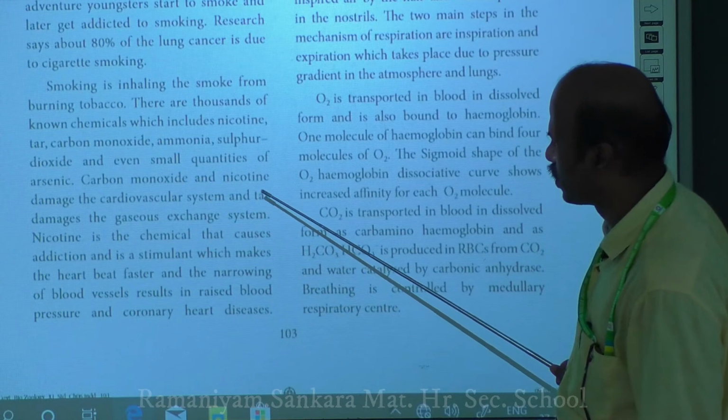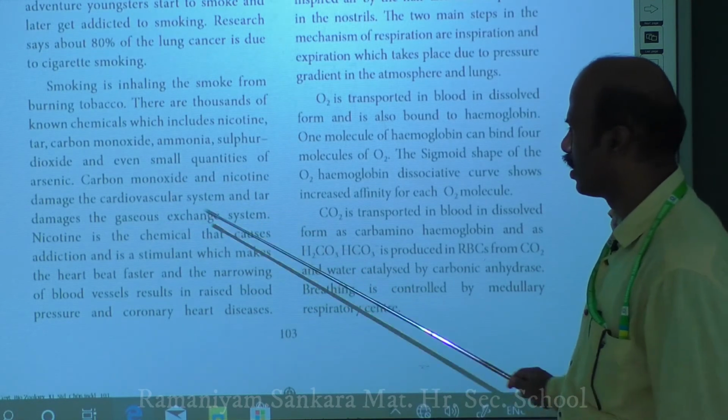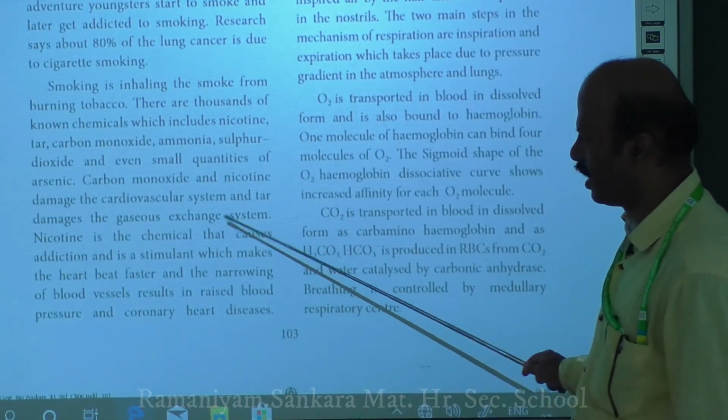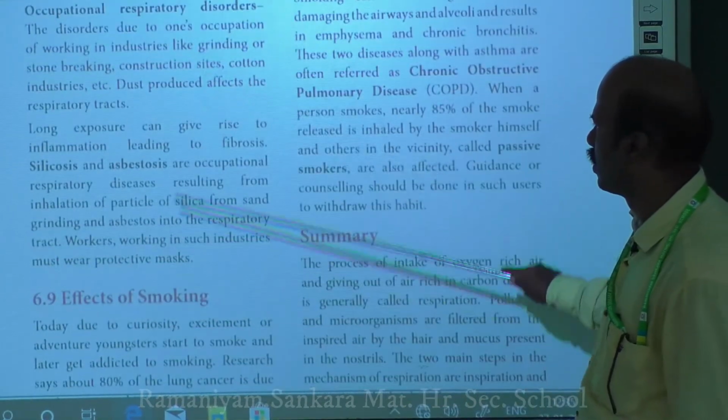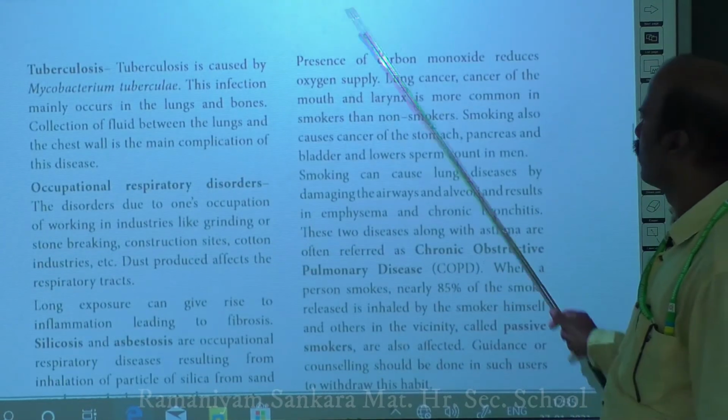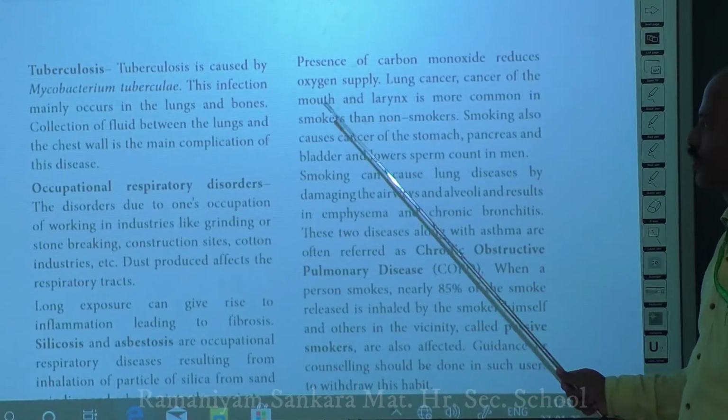So what will be the role of tar and nicotine? Mainly the tar and the nicotine damage the gaseous exchange system in the alveoli. So that is also an important thing which you have to avoid. The presence of carbon monoxide also reduces oxygen supply.